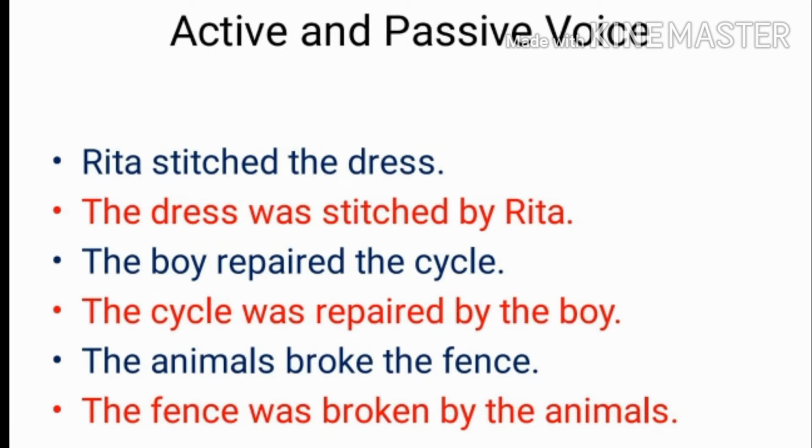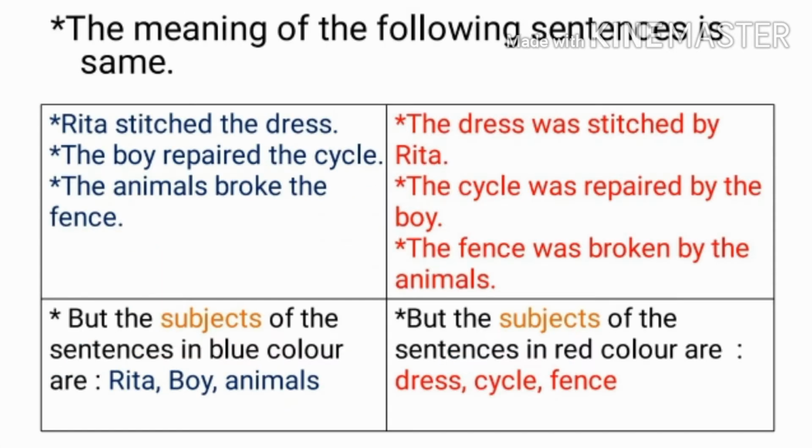Students, you have observed that I have written 6 sentences. 3 are in red color and 3 are in blue color. The pair of sentences in blue and red color have the same meaning. Let's do it in detail. You have seen I have separated blue and red color sentences. The meaning of the sentences is the same, but there is a difference.